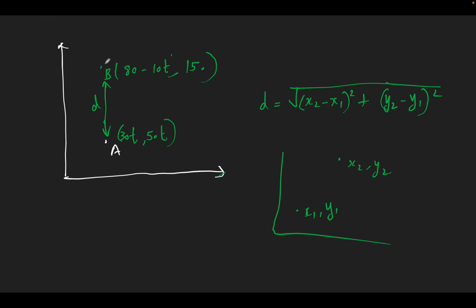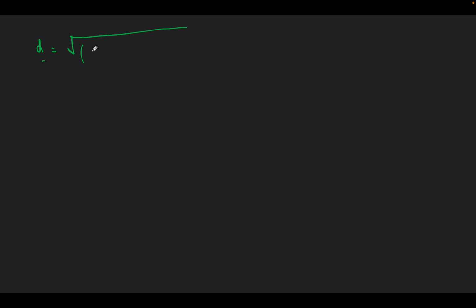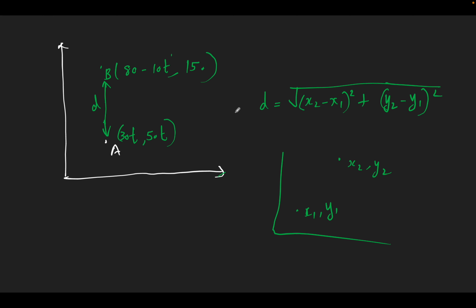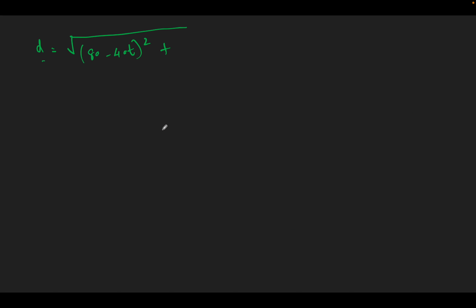So if we do the calculation, d is equal to square root of, what is x2? x2 is 80 minus 10t. 80 minus 10t minus 30t, right? So 80 minus 40t the whole square plus y2 minus y1 the whole square. What is y2? 150. 150 minus 50t.